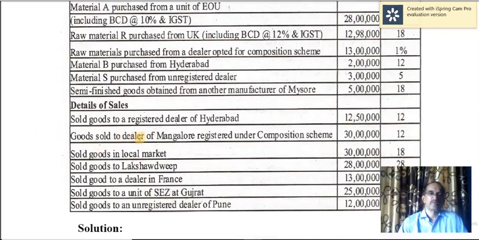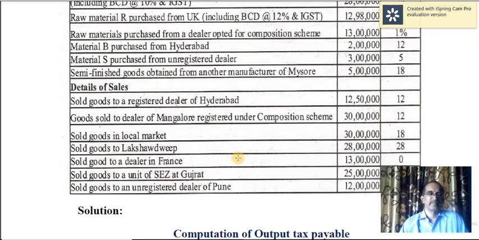Goods sold to a dealer of Mangalore registered under composition scheme. If you purchase from a registered dealer under composition scheme, there is a problem. You are not entitled to input tax credit. But here it is not like that. It is supplied, so you can collect the taxes. So from Mangalore, intrastate transaction. So 12% is divided into 6% each, CGST and SGST.